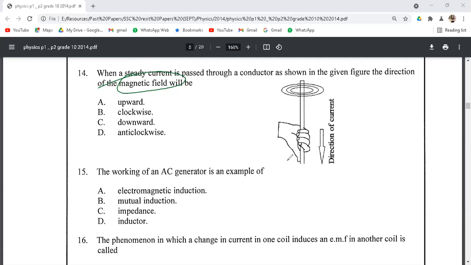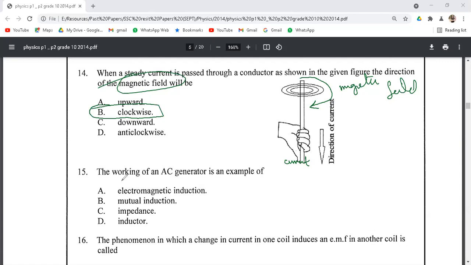So the thumb represents the direction of current, and the curled fingers represent the direction of magnetic field. In this particular case, the direction is clockwise. So the correct option is option B.